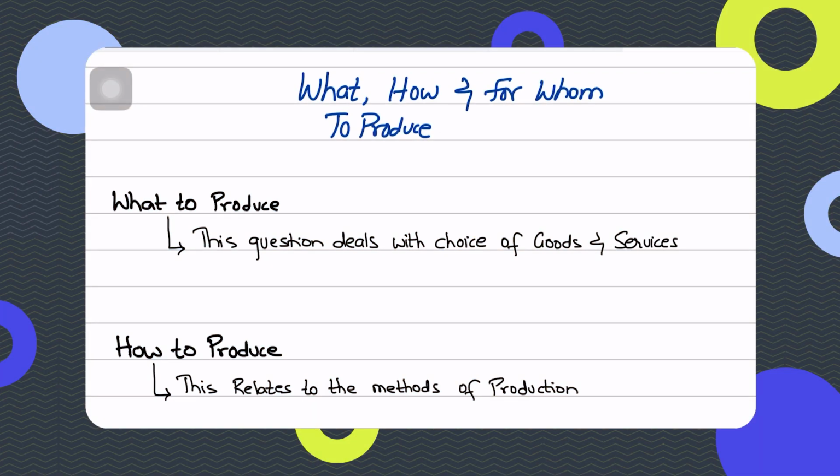Hi guys, welcome back. Now in the previous videos, we already discussed the concept of resource allocation, and I told you guys that we're going to be understanding resource allocation by answering the three fundamental questions in great detail. So in this video, we're going to learn the three fundamental questions that economic agents like households, consumers, firms, and government need to answer in order to best manage our scarce resources.